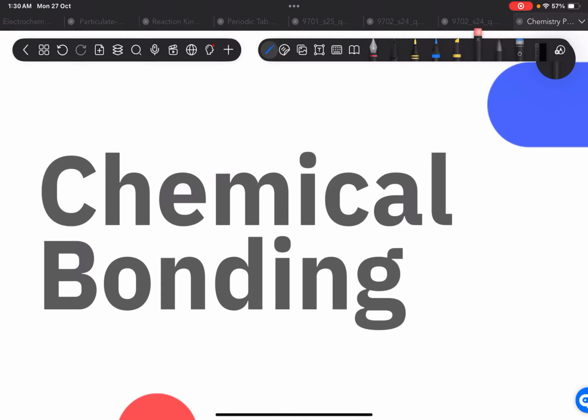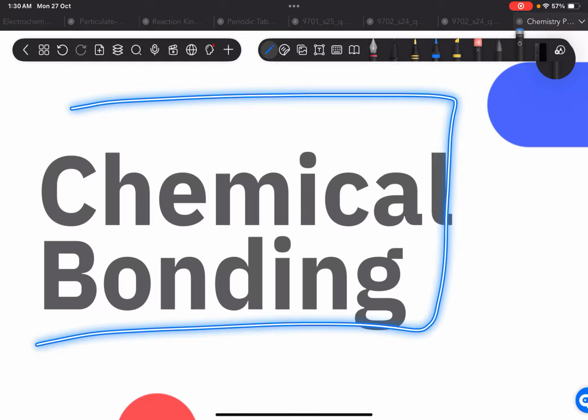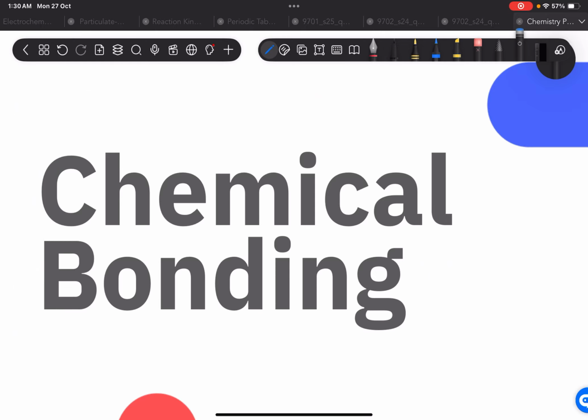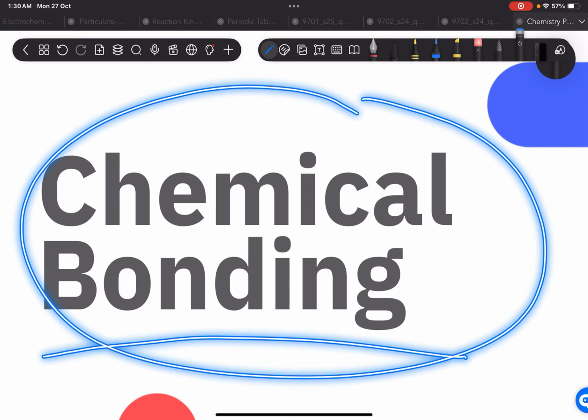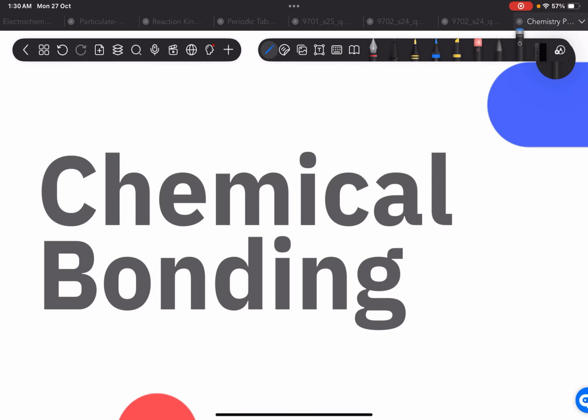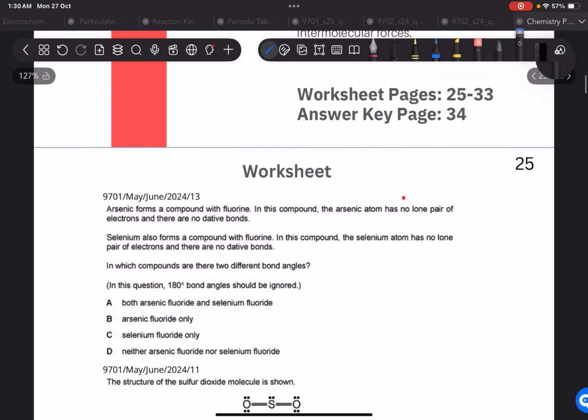So today we are going to be starting with AS level chemistry, chemical bonding. Let's get started with this topic. This is a very important topic. The majority of your paper is based on chemical bonding. In 2025 as well, the majority of the paper came from chemical bonding, and moreover, it's a bridge between your O levels and A levels. So let's get started with the questions.